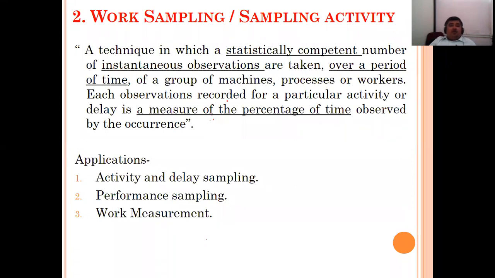Each observation is recorded for a particular activity or delay. So while he is taking the round, he is checking whether any delay is there or any process or any particular activity is changing, and he takes those observations into his account. A particular activity or delay is the measure of the percentage of time observed by the occurrence.